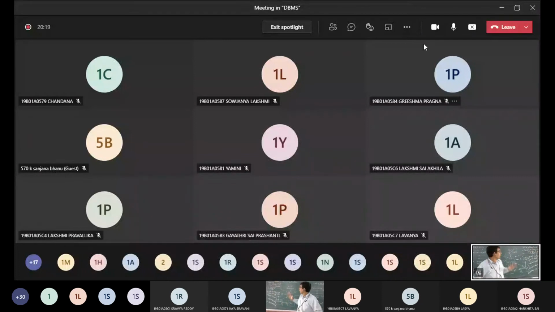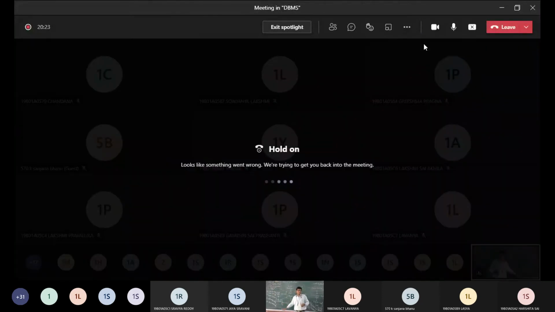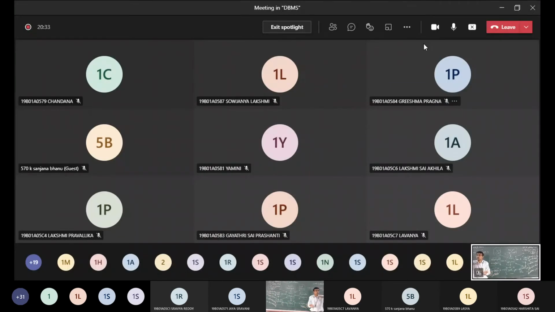Third, we have the data repository, or we call it a data mart. There is no big difference between a repository and a database. If it is less capacity, we call it a database. If it is huge capacity, we call it a repository. As simple as that. In a mobile phone, you have 4 GB or 8 GB or 32 GB storage.